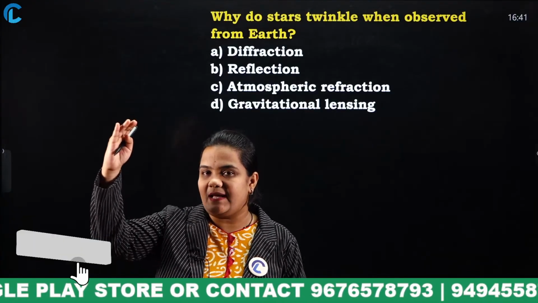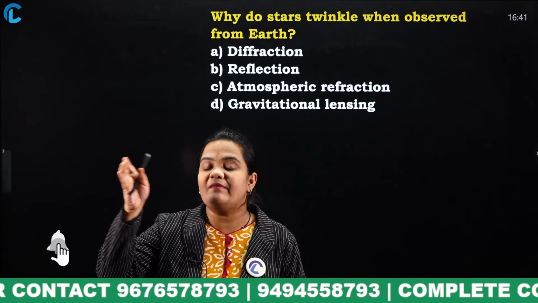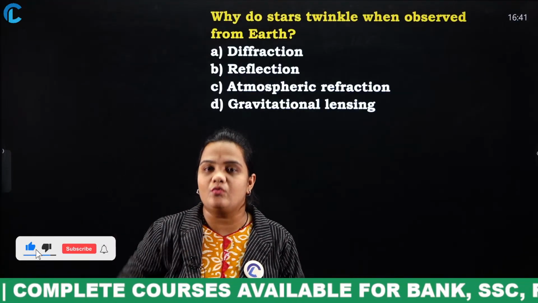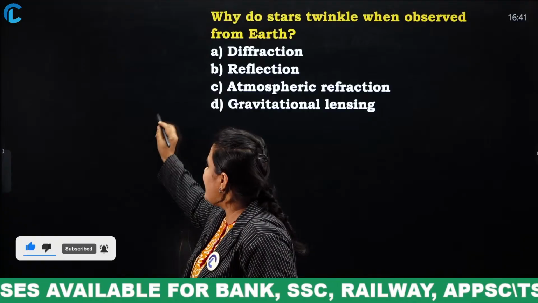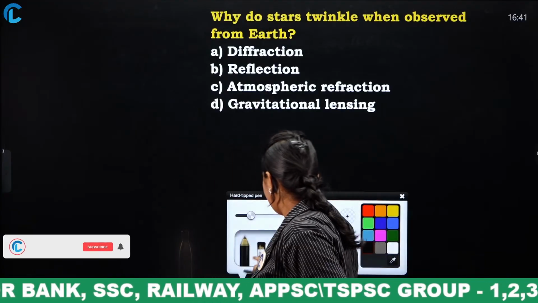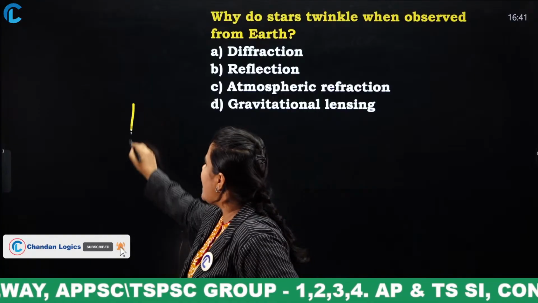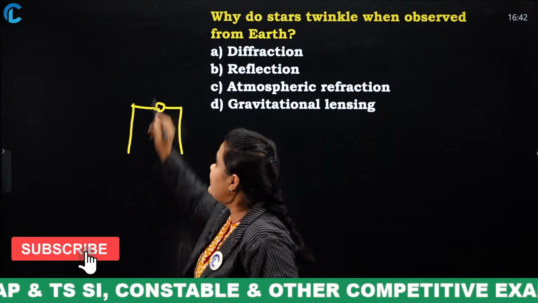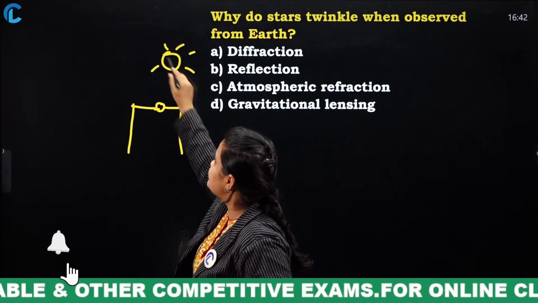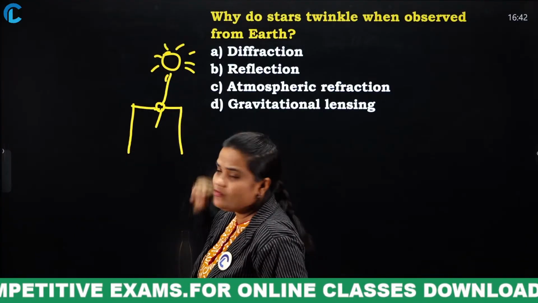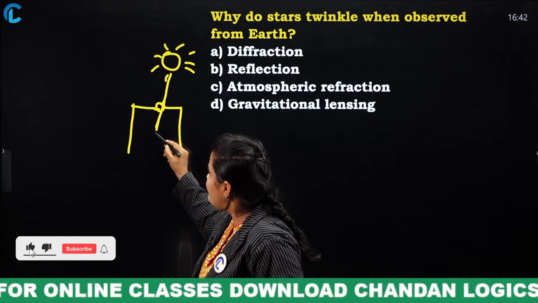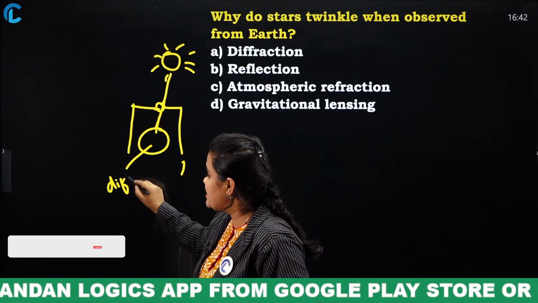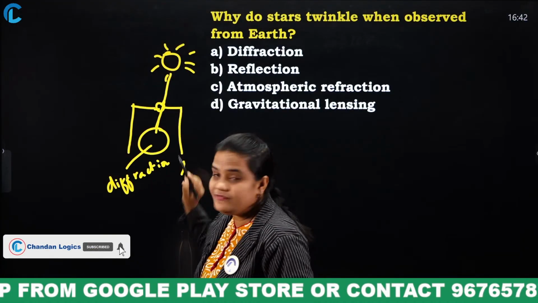When the sun rises, what happens? Through that hole, a small beam of light will fall into that room. So how will that beam of light appear? See, imagine that this is a dark room and there exists a small hole in the dark room. When the sun rises, the light will fall through this hole. What happens? The small beam of light will spread through this room. This phenomenon is known as diffraction.